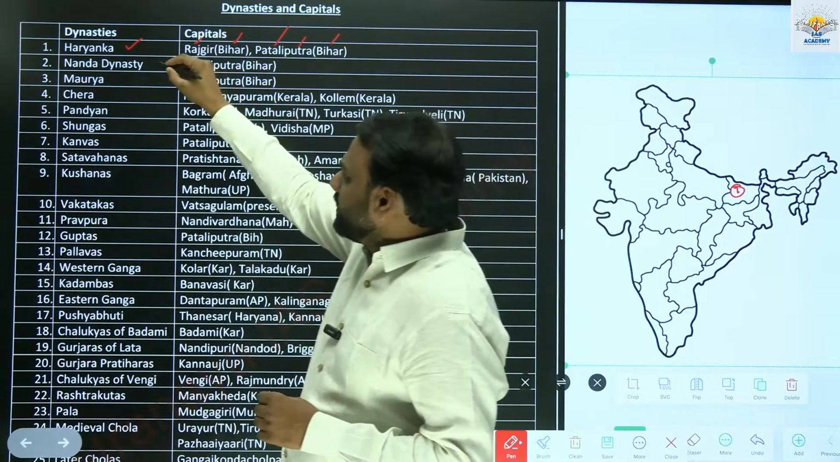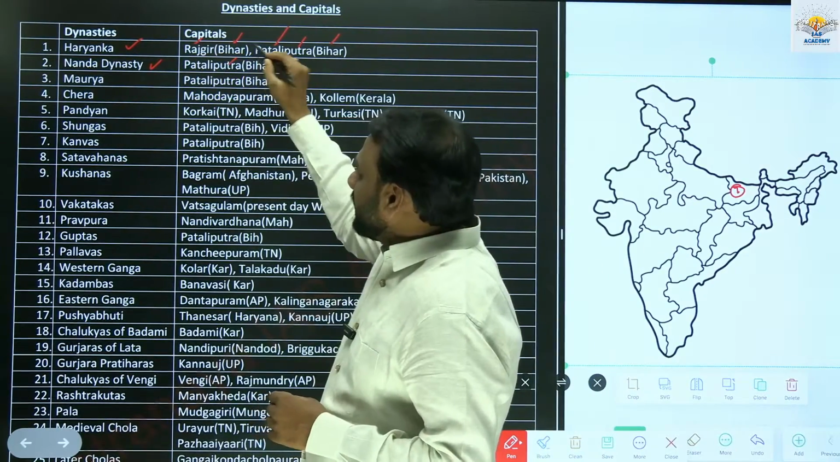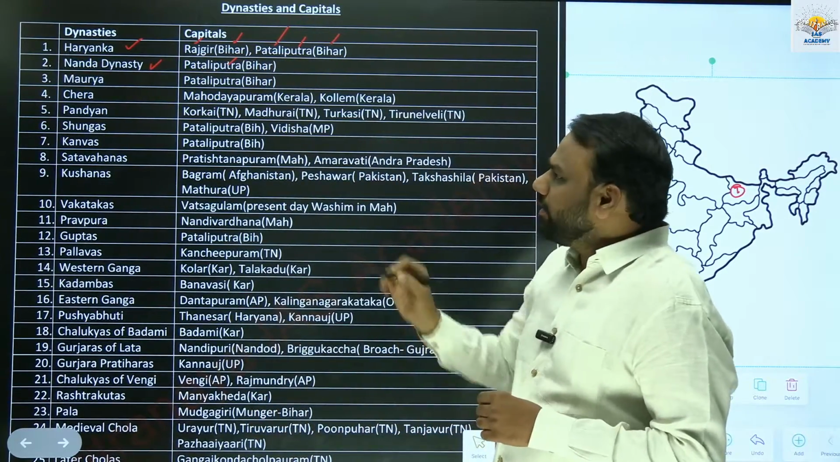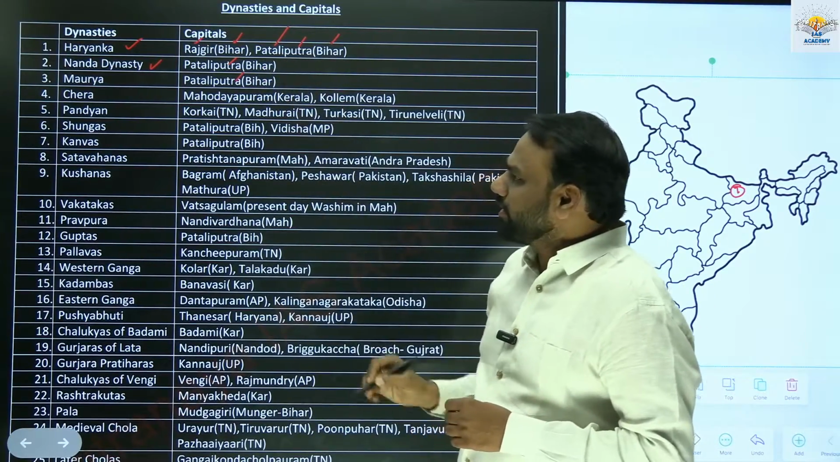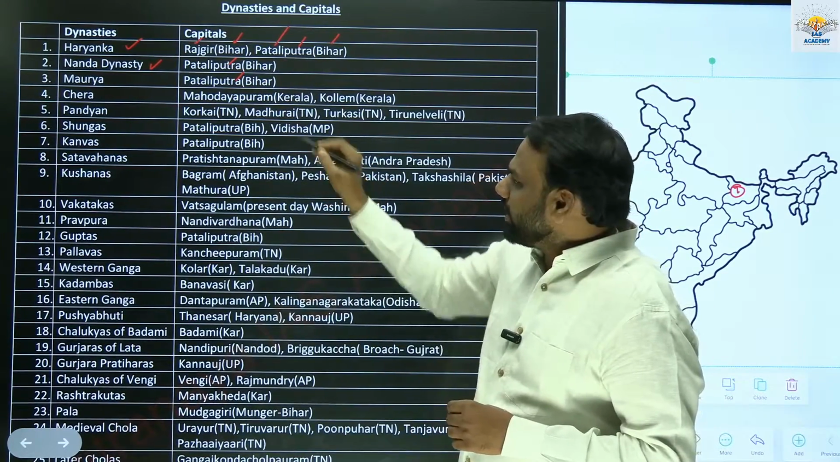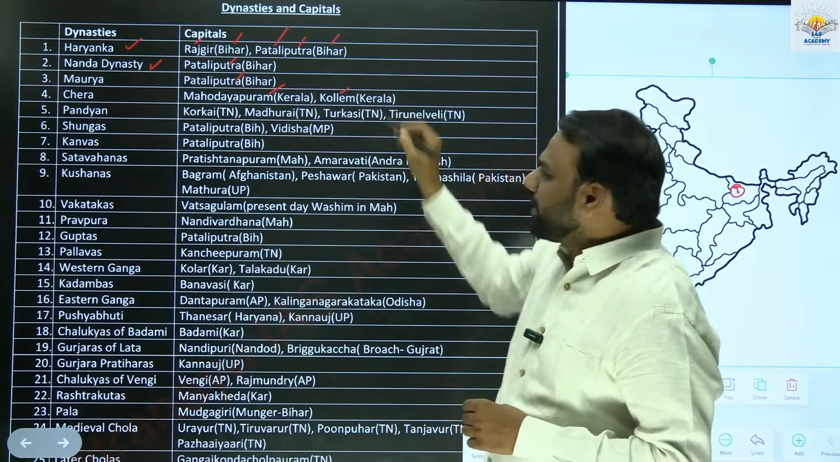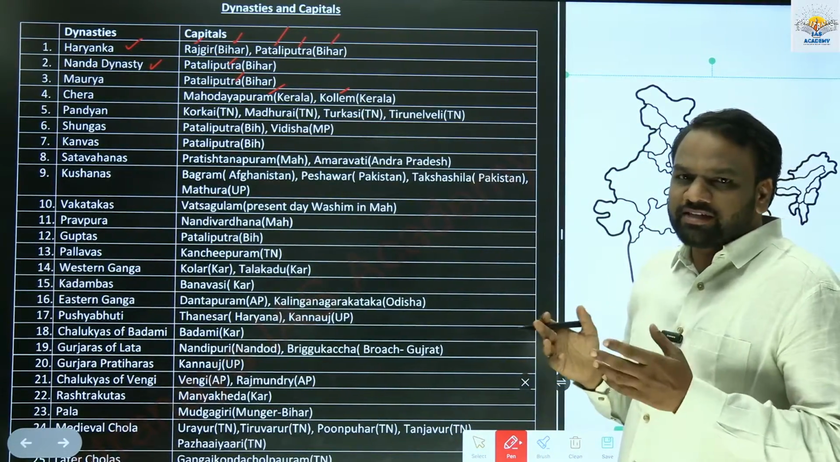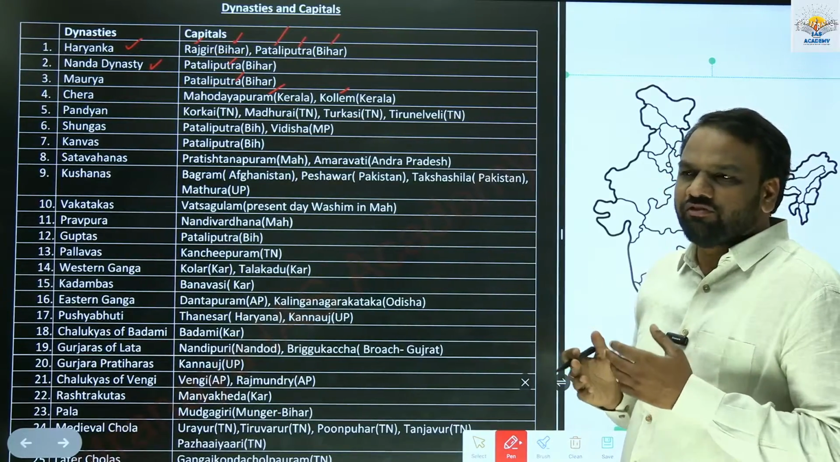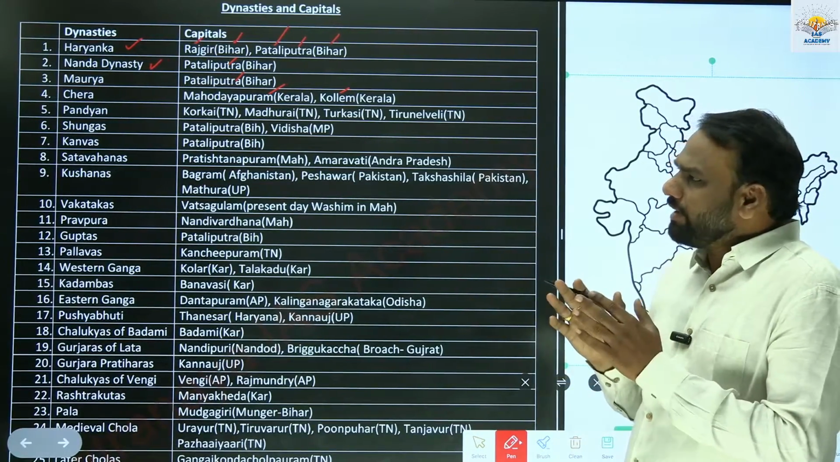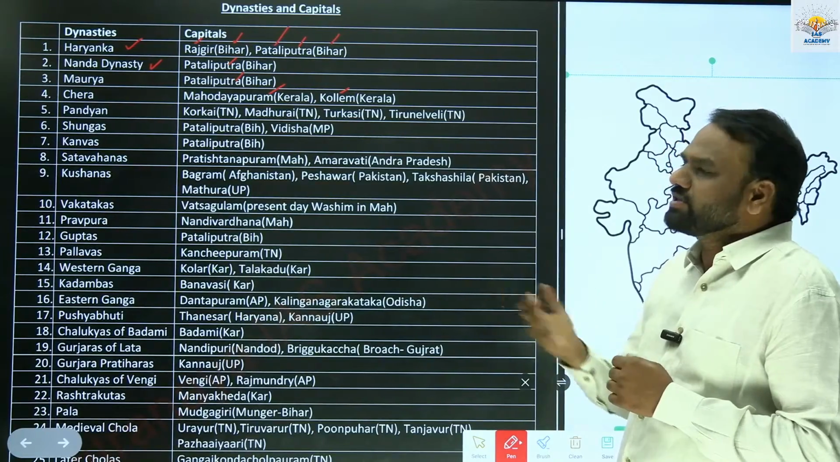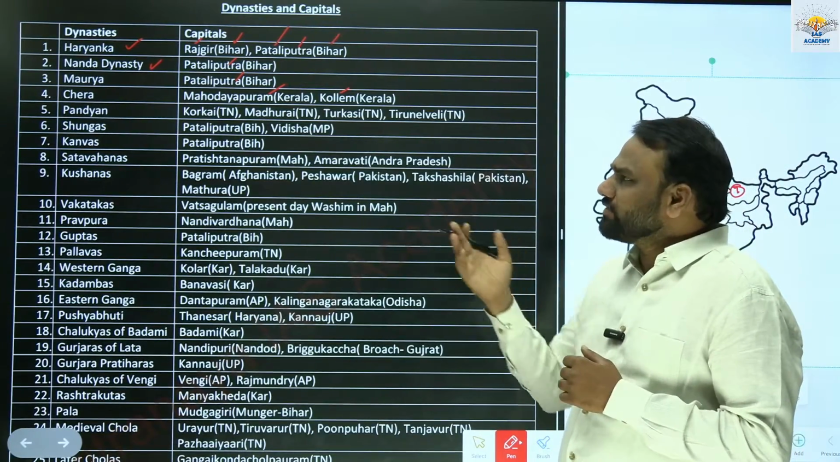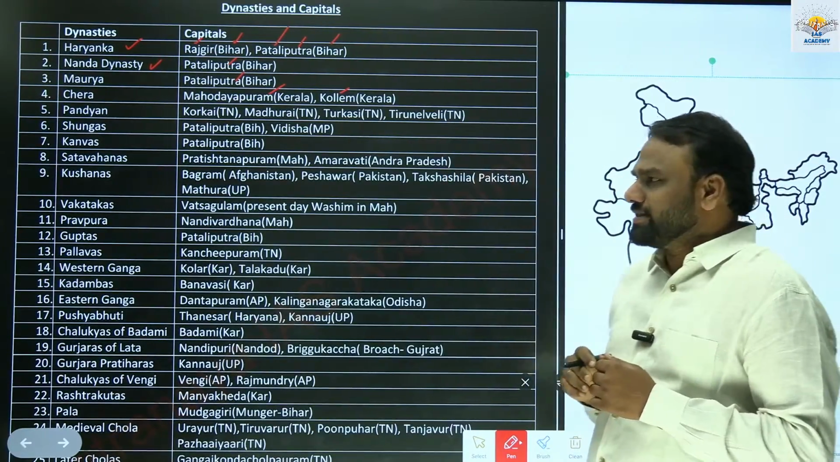Nanda dynasty, it had its capital at Pataliputra, Bihar. Again, Maurya dynasty, Pataliputra, Bihar. Chera dynasty, Mahodayapuram, Kerala, and Kollam, Kerala. So some dynasties have two capitals. Initially, for a few years, they will have a capital at a particular place, and next they will shift the capital. That is why there are multiple places for a few of the dynasties.